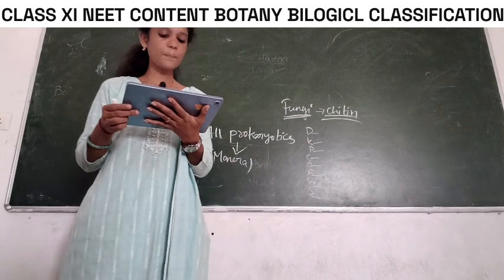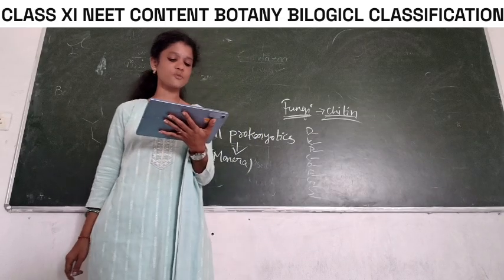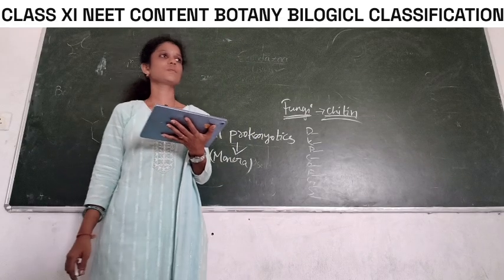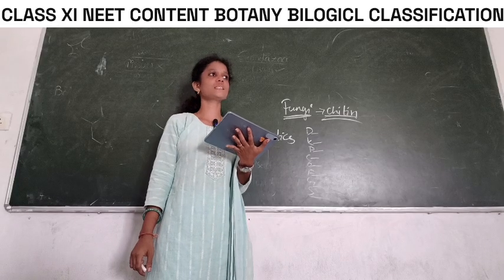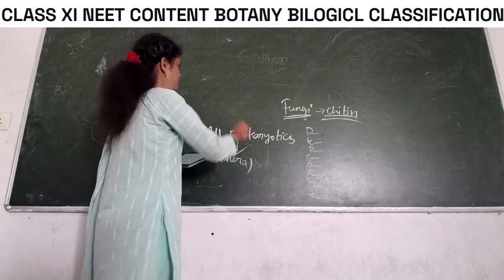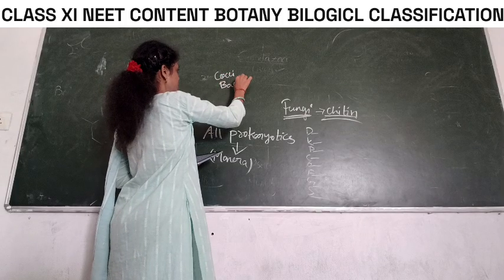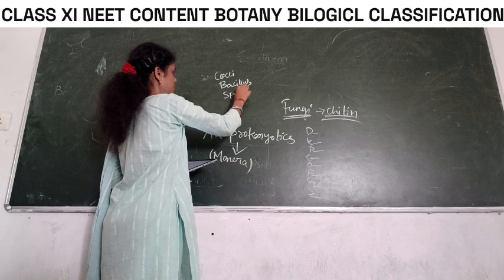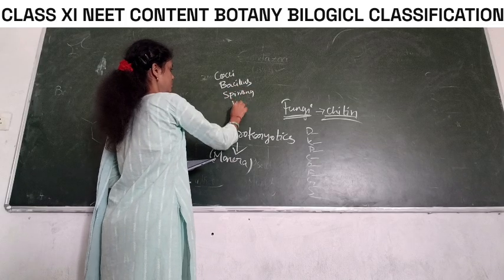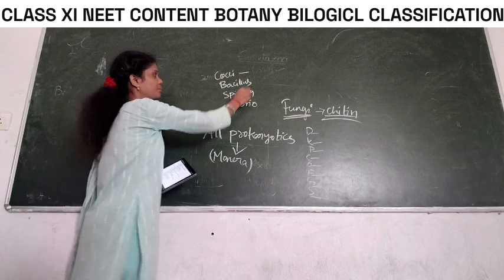Based on shape, bacteria is divided into how many types? A. 3, B. 4, C. 5, D. 6. Four. What are they? Cocci, Bacillus. Cocci is spherical shape.